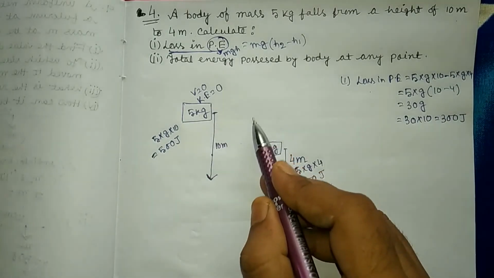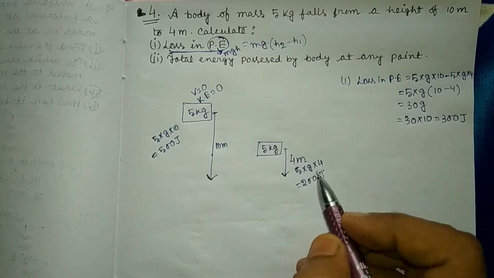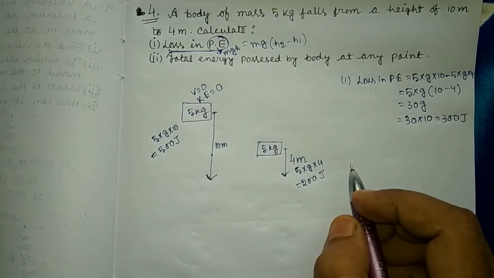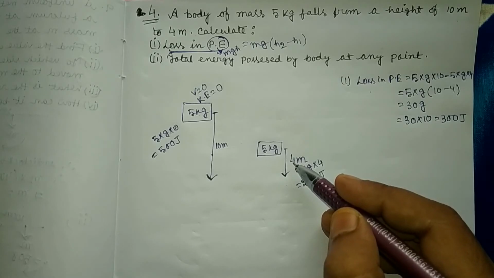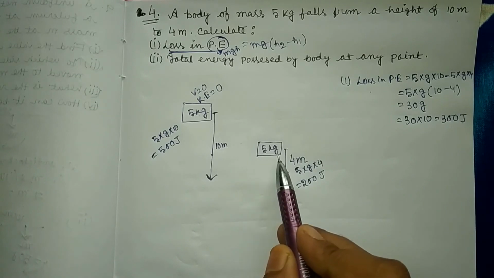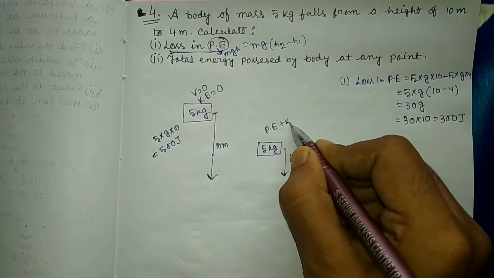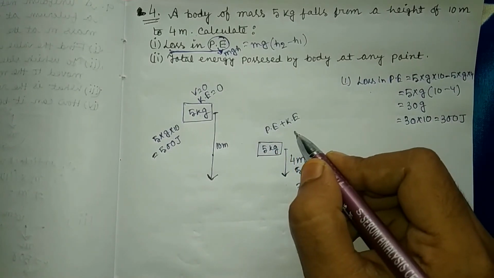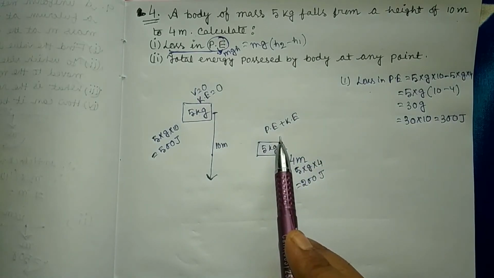When the body starts to fall, its speed increases, so kinetic energy will also increase. So at 4 meter height, there are potential energy and kinetic energy both. So here are potential energy plus kinetic energy. So the loss in potential energy converts into kinetic energy.